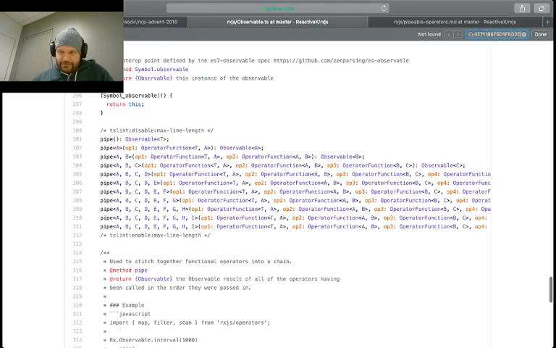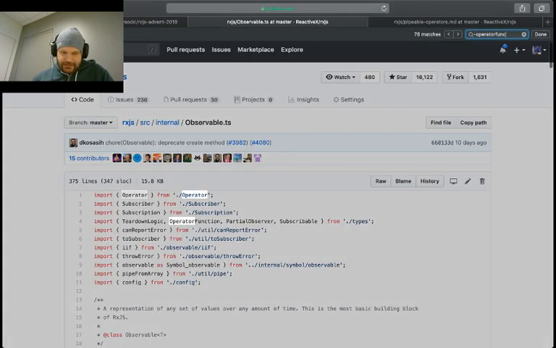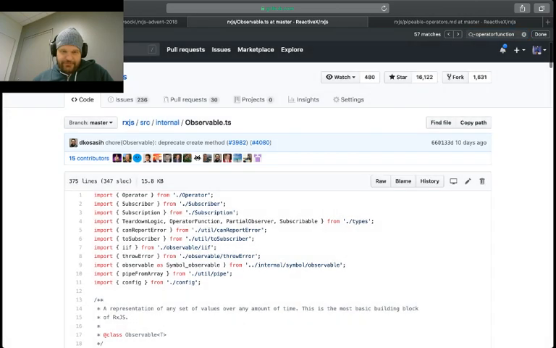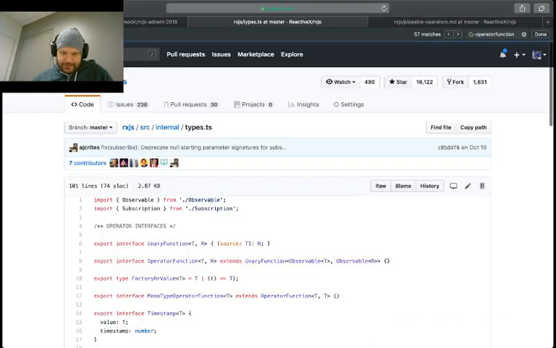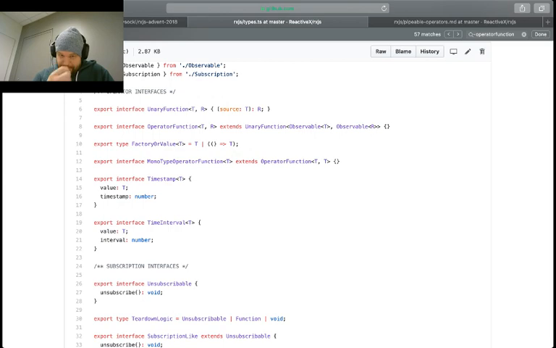An operator function, from the types, if we go to our types once again and look at operator function, is something that extends observable.